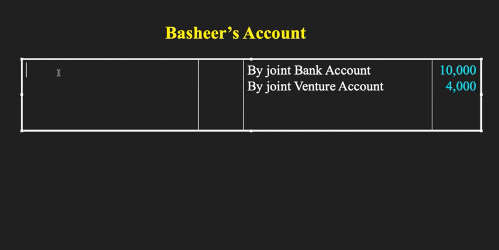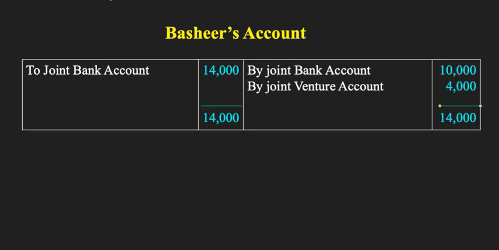Then we have to joint bank account, that is the balance which is paid at the time of settling the accounts, 14,000. So it has to be 14,000 on both the sides. So both the accounts get closed now. Here we have a balance of 14,000 on both the sides, equal balance, and hence it's tallied.